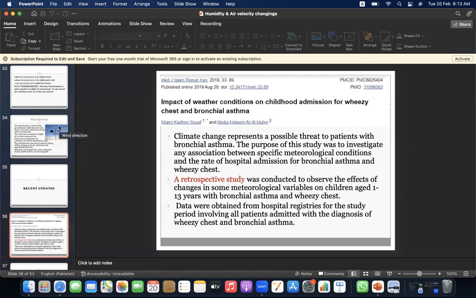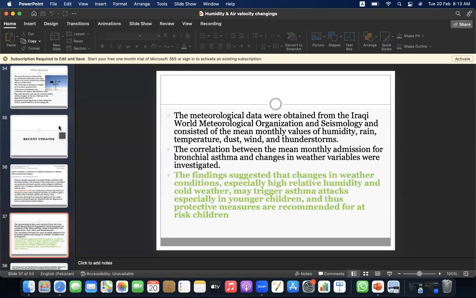A retrospective study was conducted to observe the effects of changes in some meteorological variables on children aged 1 to 13 years with bronchial asthma and wheezy chest. Data were obtained from hospital registries for the study period, involving all patients admitted with the diagnosis of wheezy chest and bronchial asthma. The meteorological data were obtained from the Iraqi World Meteorological Organization and consisted of the mean monthly values of humidity, rain, temperature, dust, wind, and thunderstorms.